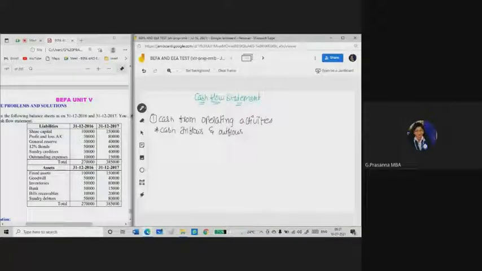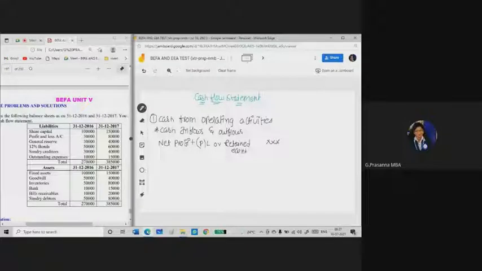Okay, in the cash from operating activities, first I will be taking net profit. Take the net profit and write the amount in the outer column. How to take this net profit? Using the opening and closing balance of the profit and loss account, P&L account or retained earnings.